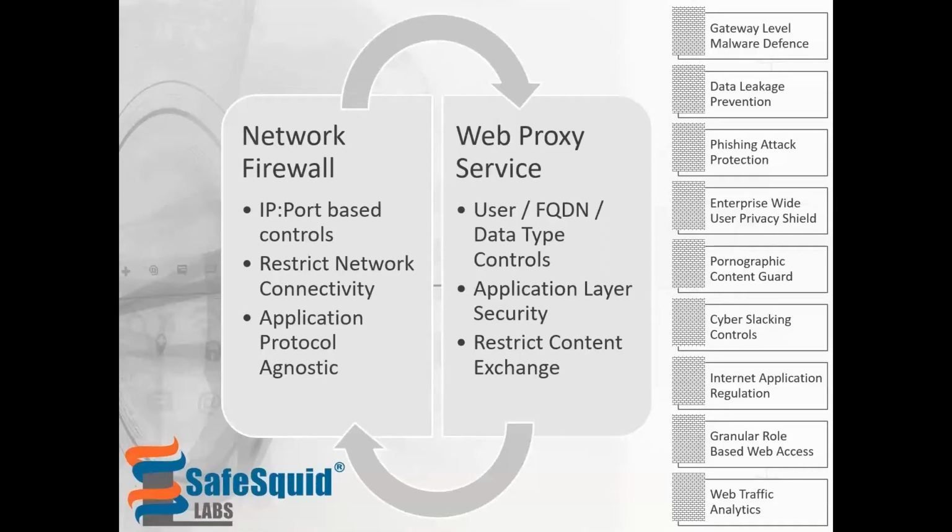An application layer firewall, like a web or HTTP proxy server, regulates the traffic to one or more websites. A proxy server thus provides better access prevention to undesired websites and content, and controls the actual usage. With an efficient proxy server, you could easily control who can download or upload what kind of content and from where. For example, you could use a proxy server to prevent users from downloading malicious software. You can prevent upload of confidential data. You could even prevent unauthorized use of internet applications like Skype or Google Drive, etc.